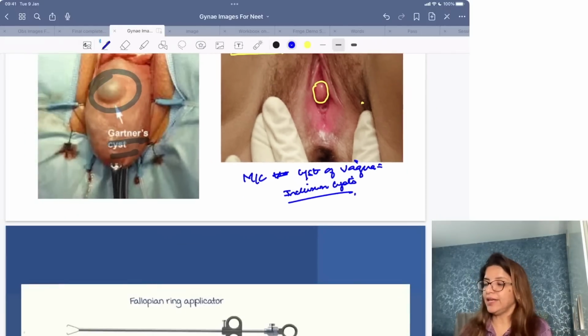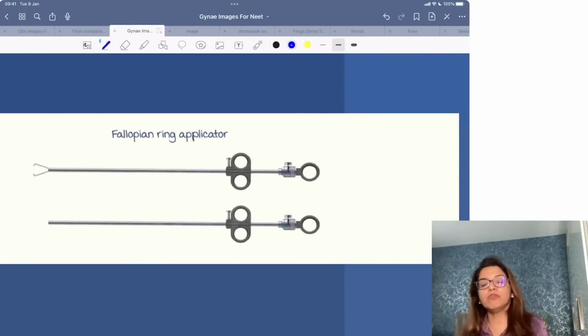The next important images are related to permanent methods of sterilization. As far as the images of a female condom and a male condom are concerned, I'm sure you know everything about them. I have also discussed them in the PYQ session of NEET PG and in the PYQ session of FMGE.